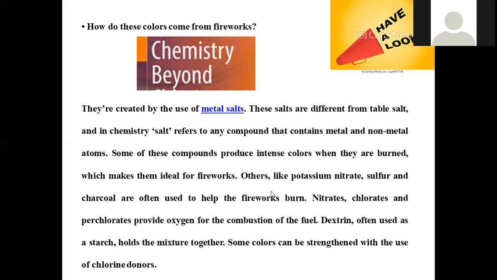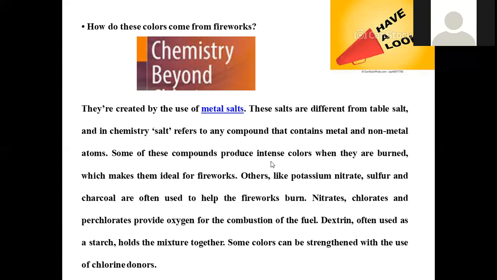That means volatile kinds of salts may be considered for this kind of fireworks. Immediately they will burn and give such kinds of sparkling colors, right? So here, the salt is different from table salt and contains metals, and sometimes non-metallic atoms are also present, which are susceptible to participate in the combustion process. When you are taking a metal, for example copper, it is combined with chloride. So copper will be the metal and chloride will be the non-metal. In that way, both metal and non-metal combinations can be taken for such kinds of fireworks.